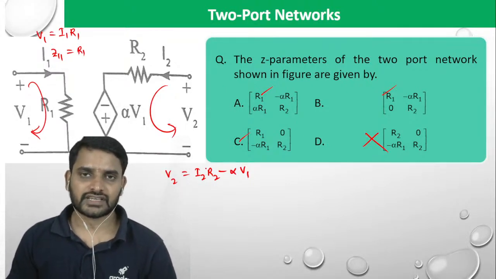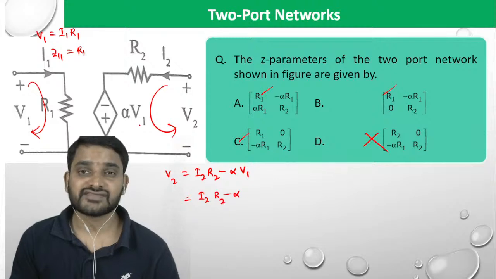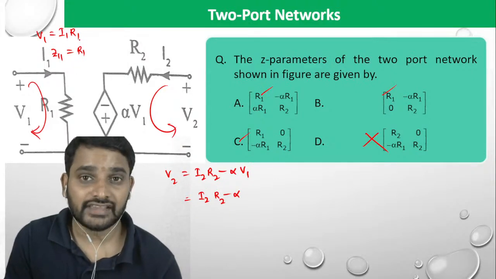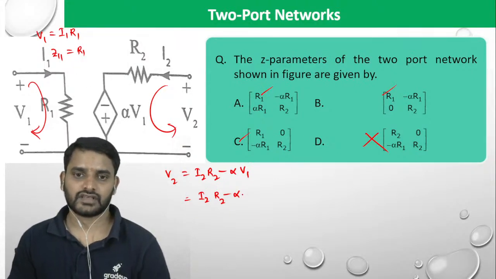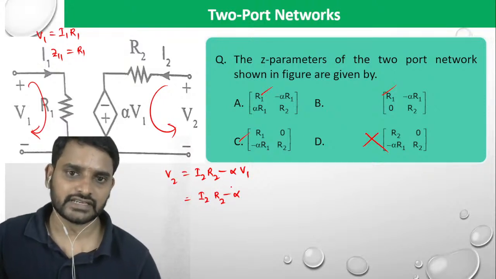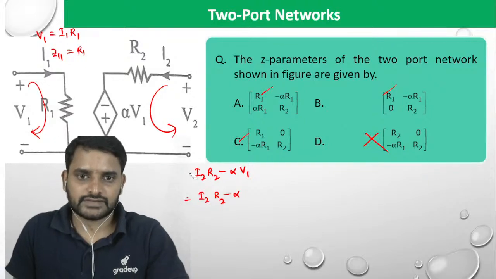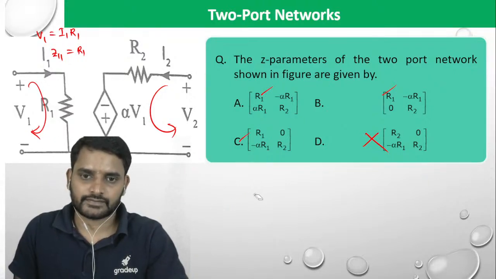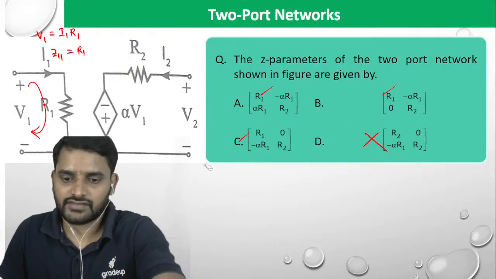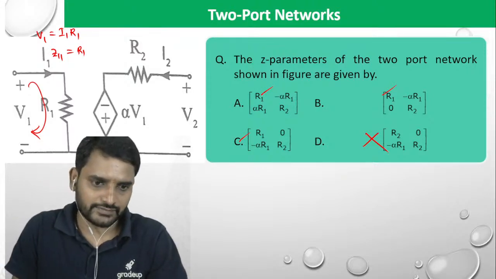You can substitute here probably. So I2 into R2 minus alpha times V1, where V1 is equal to I1 times R1. So it is going to be a very lengthy one again. Let us not do it like this. Better to go ahead with the equations, then it will be very simple.